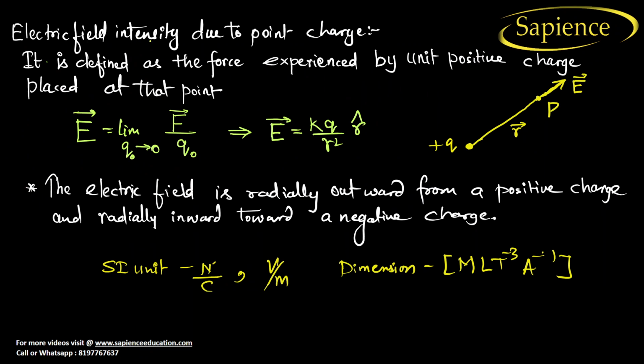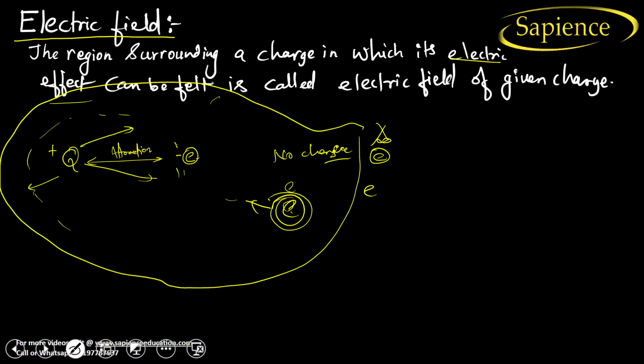What is electric field intensity? Electric field intensity due to point charges. See, it is defined as the force experienced by a unit positive charge placed at that point is known as electric field intensity.